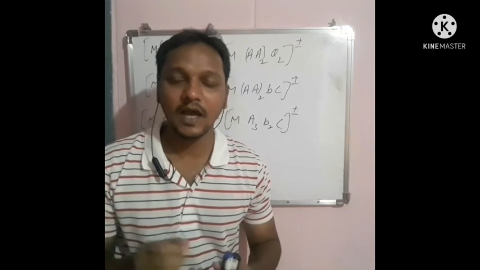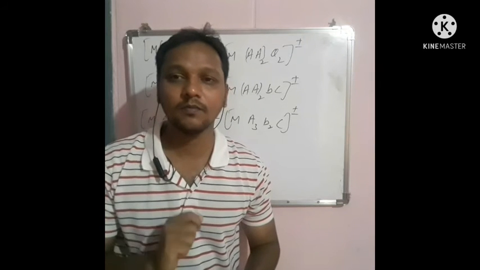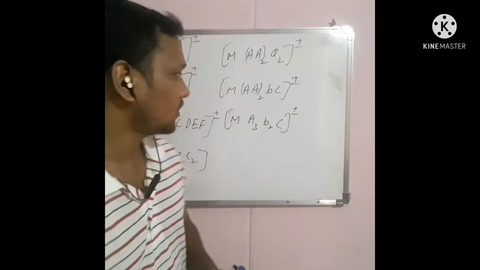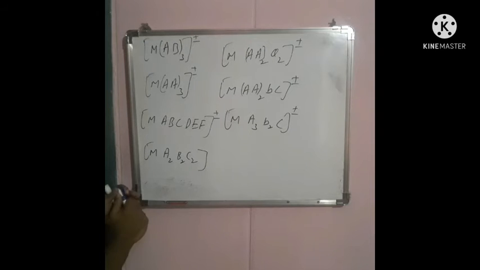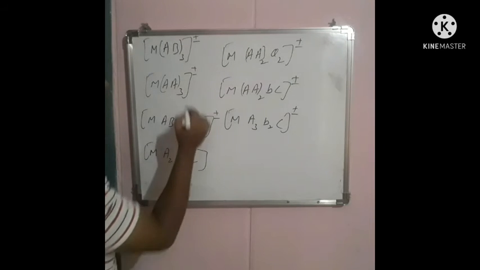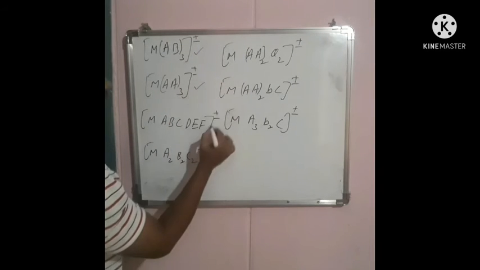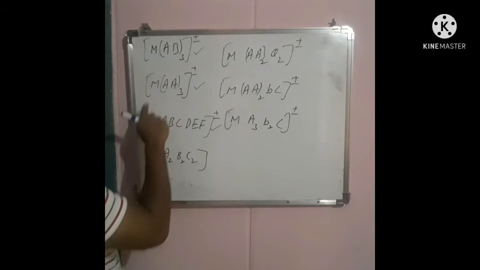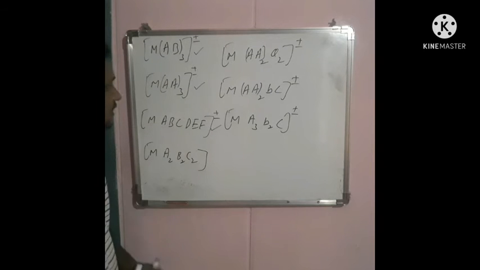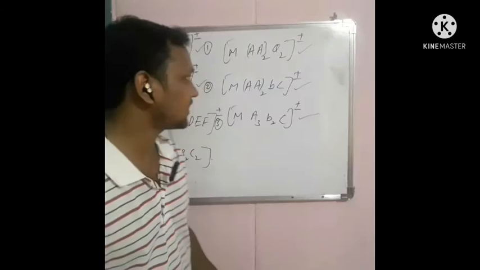To avoid that confusion, I'll give some key points here. If you observe the first three compounds, 1, 2 and 3, MAB3, MAA3 and MABCDEF, this kind of compound can exhibit optical isomerism.